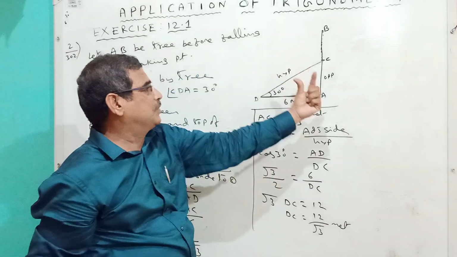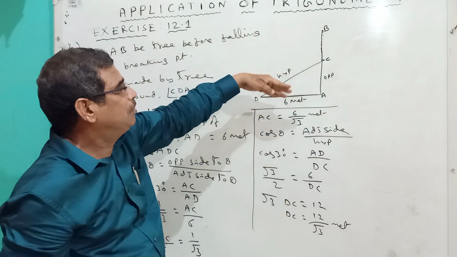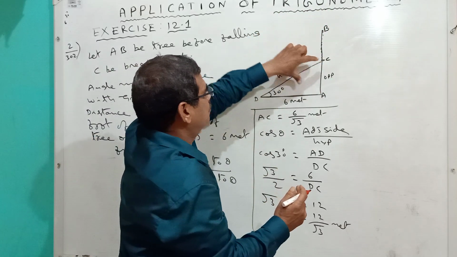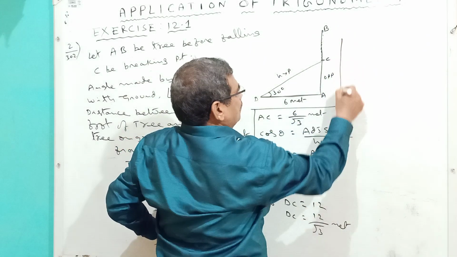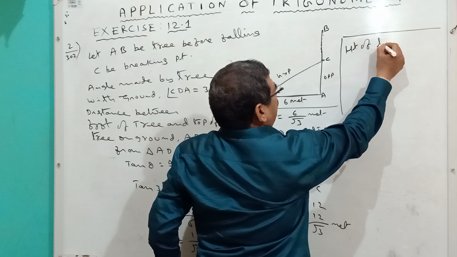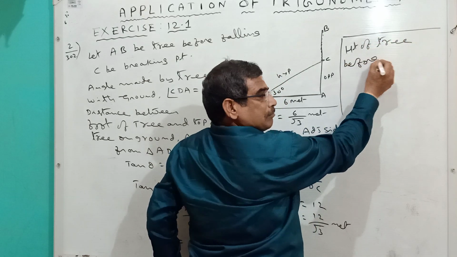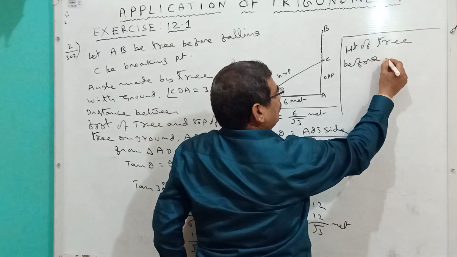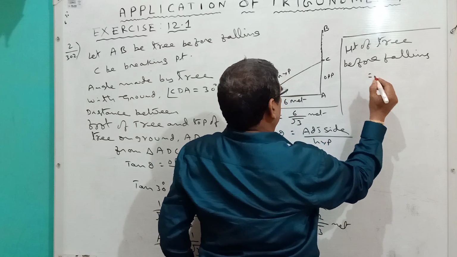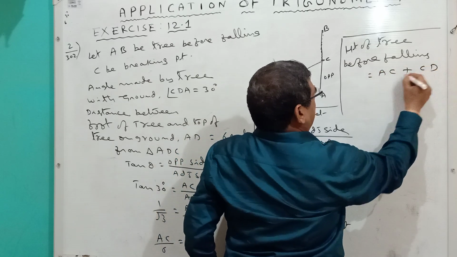So DC came, AC came. By adding these two, our answer will come. The height of the tree before falling means this one plus this one. So height of the tree before falling is equal to AC plus CD.